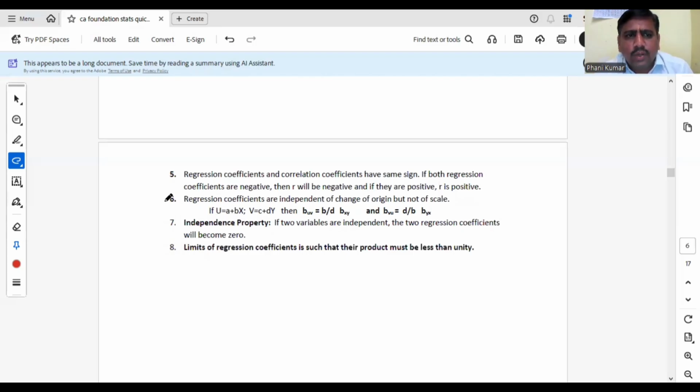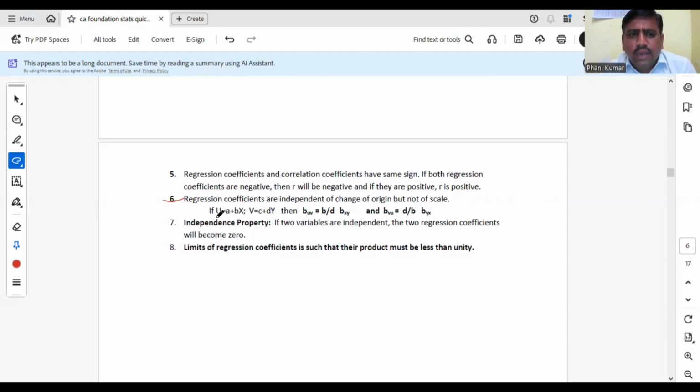Next, a very important property. The correlation coefficient is independent of both origin and scale. It depends only on the sign of the scale. Similarly, coming to regression coefficients, they are independent of origin. That means they will not change whether you have increased the data or decreased the data. That means regression coefficients are independent of change of origin, but they are dependent on scale.